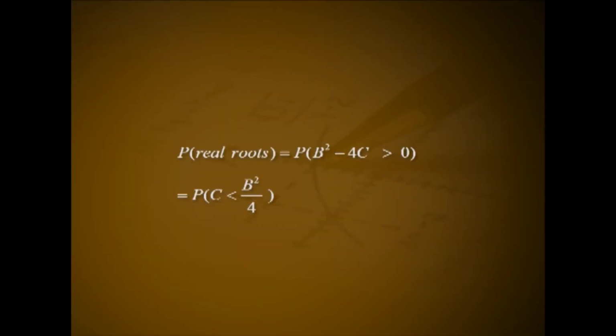Solution. The equation x square plus bx plus c equal to 0 is having real roots if b square minus 4 into 1 into c greater than 0. Hence, probability of real roots equal to probability of b square minus 4c greater than 0. That is probability of c less than b square divided by 4.